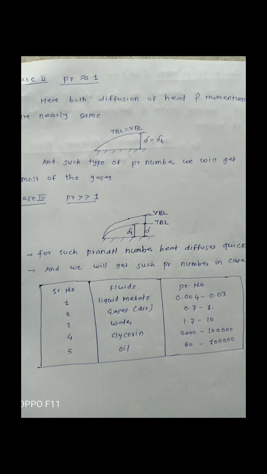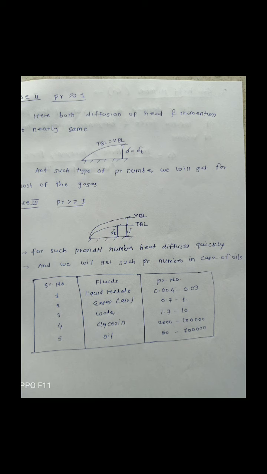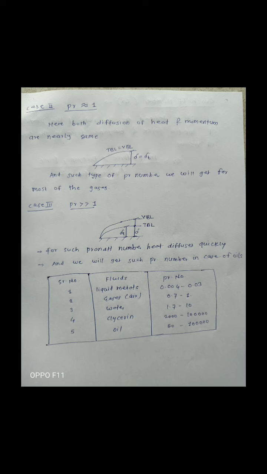Prandtl number is greater than 1, so what does that mean? Prandtl number is greater than 1 means kinematic viscosity is greater than thermal diffusivity. Kinematic viscosity is greater than thermal diffusivity means what? Heat diffusion takes place quickly. So where we have to use this condition, that is Prandtl number greater than 1?